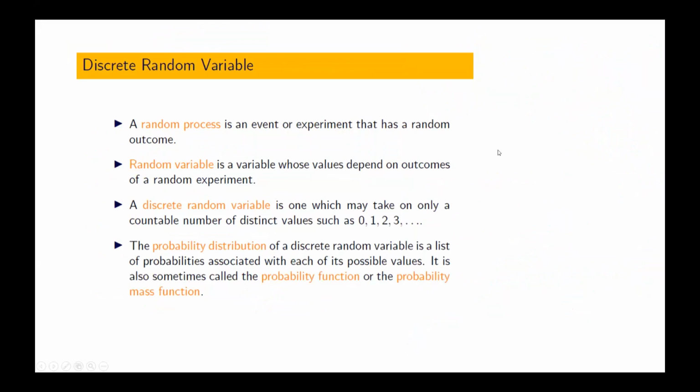First, all of us know what a random process is. Can you give me an example of a random process, random experiment or event? Tossing a coin is a random experiment. Throwing a die, or picking a card from a deck of 52 cards, are all random experiments.